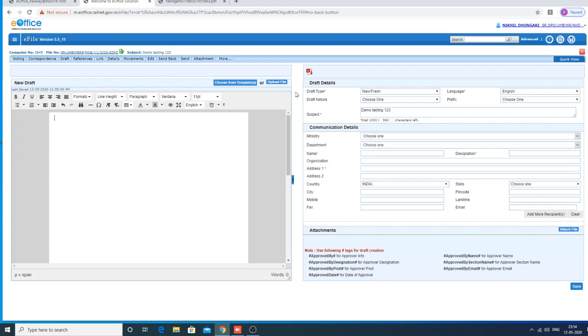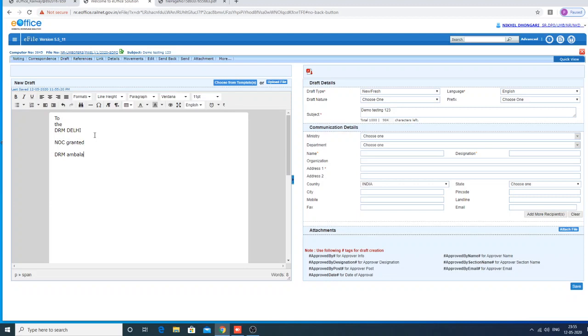So here I am writing to the DRM, in very simple language: NOC granted. This is just a draft letter, and for the purpose I am showing it in a very simple manner.